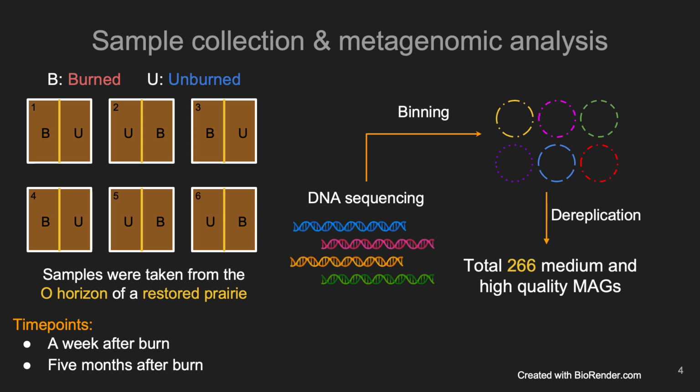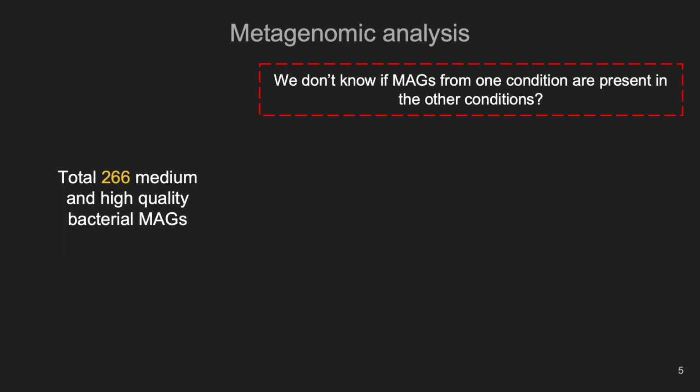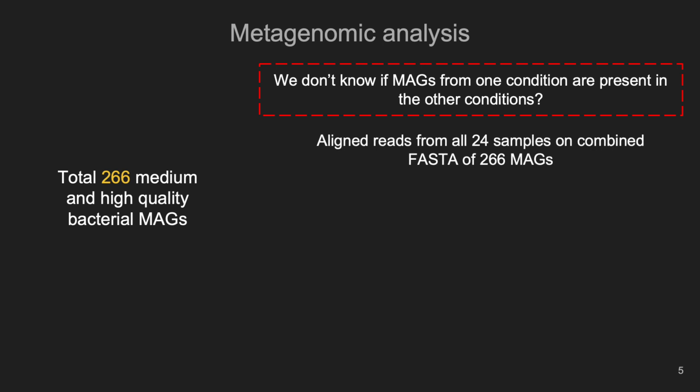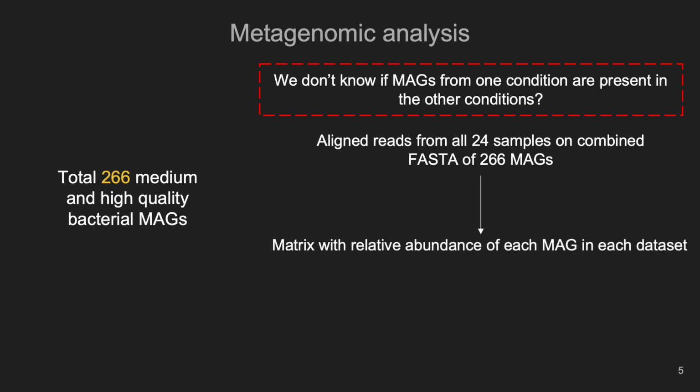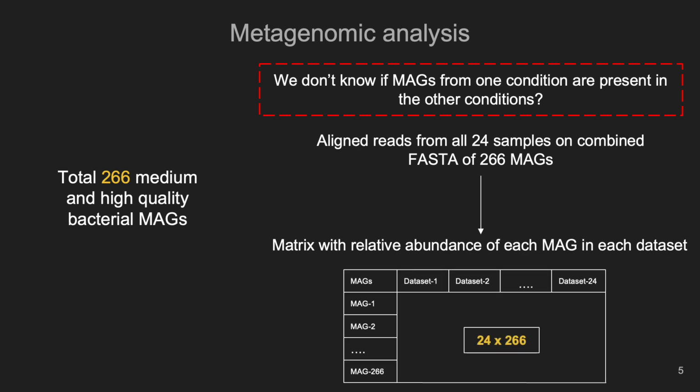However, one question still remained. Even though we had 266 MAGs, these were dereplicated, so we didn't know the abundance of each MAG in each of the samples. So we combined all the MAGs in a really big FASTA file and aligned reads from each sample to it. That allowed us to calculate the coverage, and hence the read abundance of each MAG in each dataset. It gave us a matrix that looks something like this: each dataset and the read abundance of each MAG in each dataset.